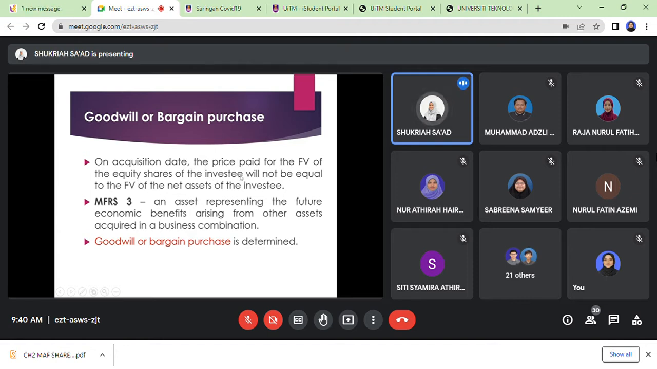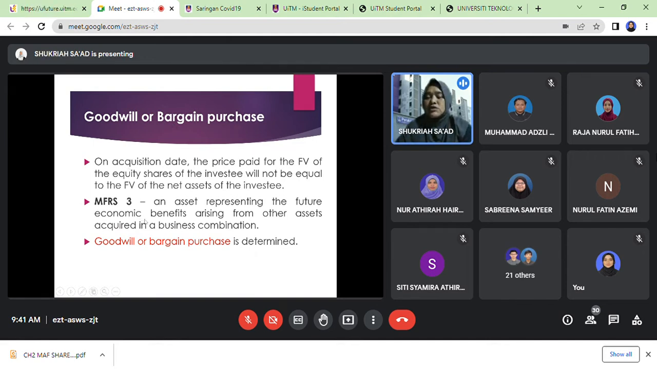Asset minus liability equal to equity of the investee will not be equal, sebab dia selalu bayar at premium. So nilai dia tak sama, akan ada perbezaan. So based on the differences that will be incurred when we compare the CT and also fair value of net asset, that's why we need to determine what will be the difference. The difference that may arise is goodwill or bargain purchase.